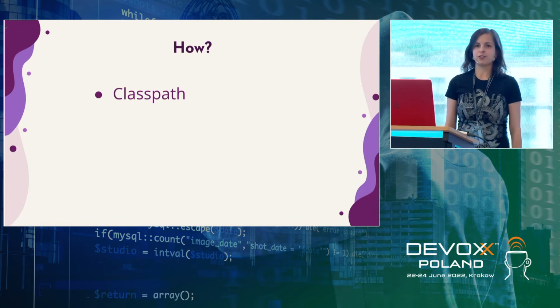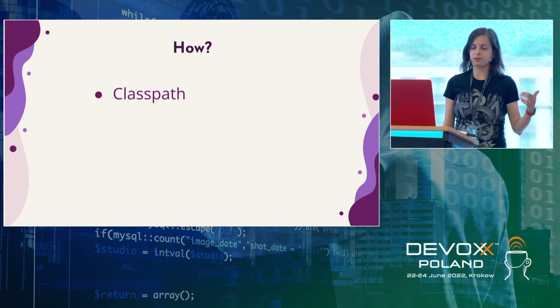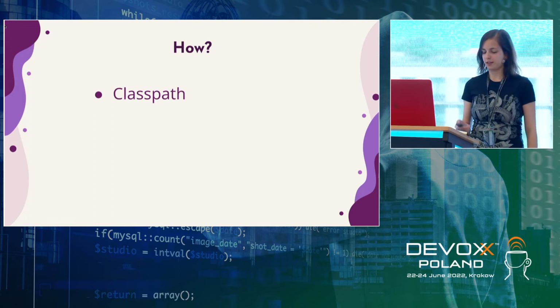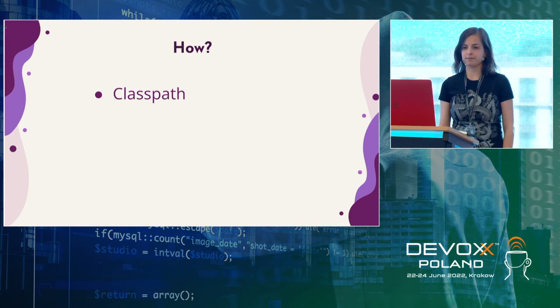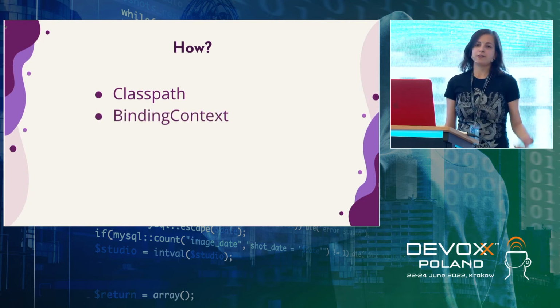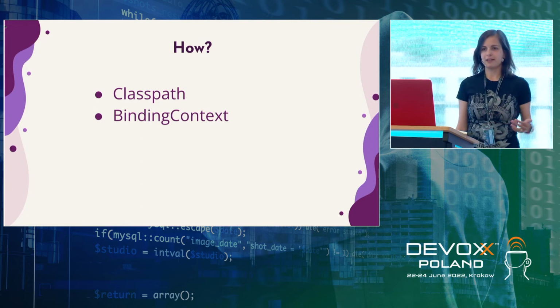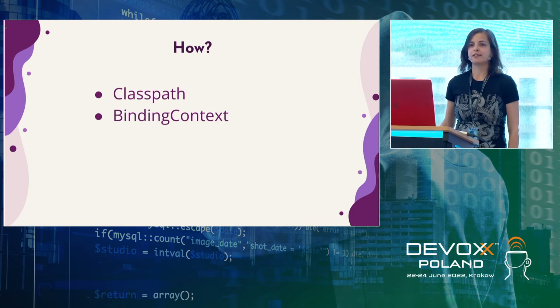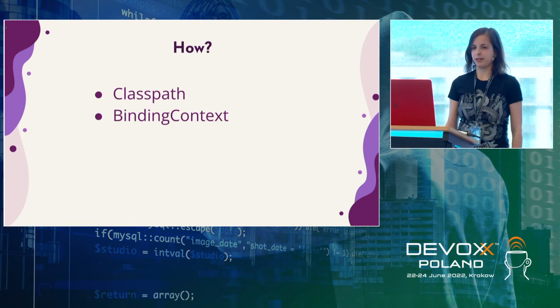But if you're using just Sonar Scanner, you need to pass the class path in order to have these advanced rules in Kotlin. And then when you have class path and source files, we can generate binding context. Binding context is actually the structure with semantic coming from the Kotlin compiler.